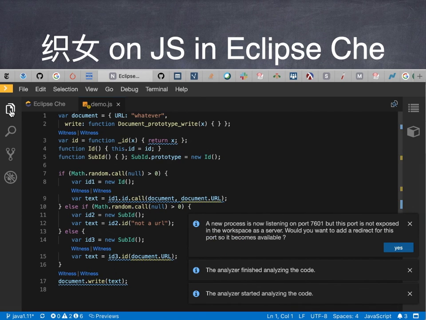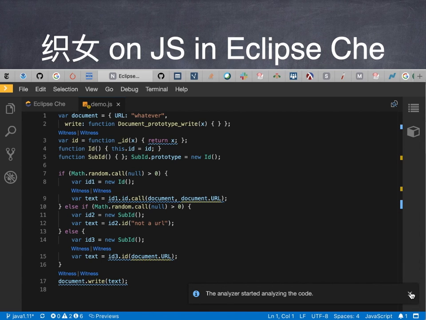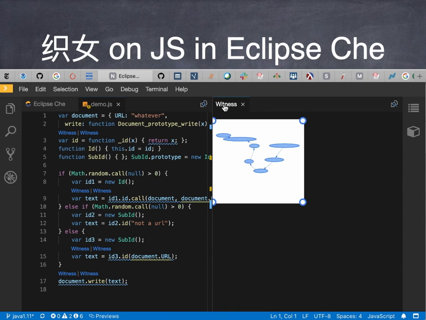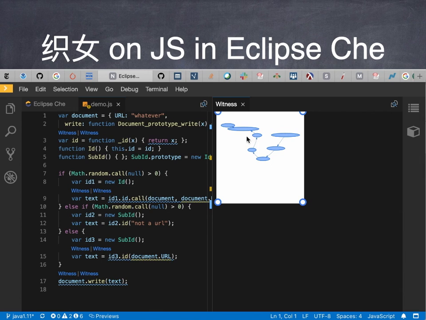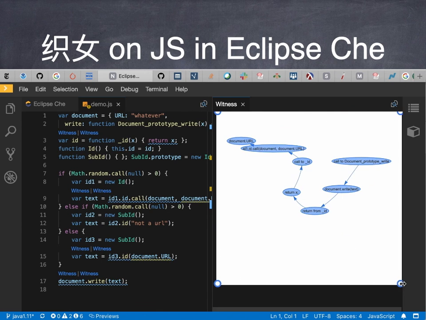Then the analysis does indeed produce the tainted flows, and you can see the elements of the tainted flows are highlighted with underscores there. But we also have witnesses, a witness being a trace, a flow that illustrates tainted data. So let's just bring up one of those, and we can see the flow.